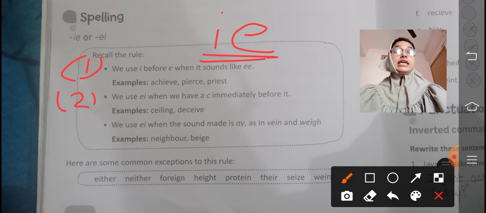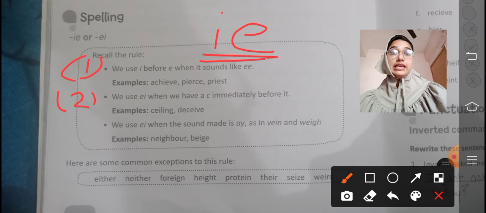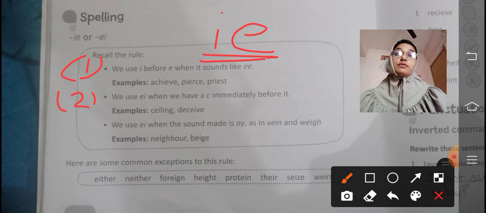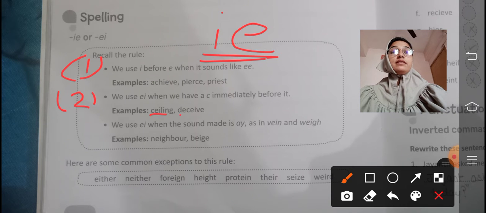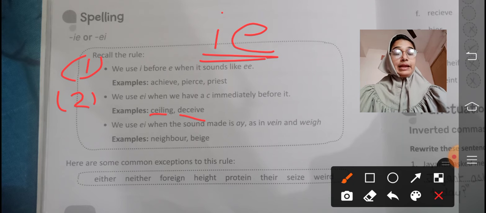we use EI when we have a C immediately before it. So wherever you get confused between IE and EI, if before it there is a C, as in ceiling, deceiving, at that time we use the EI form of the spelling.